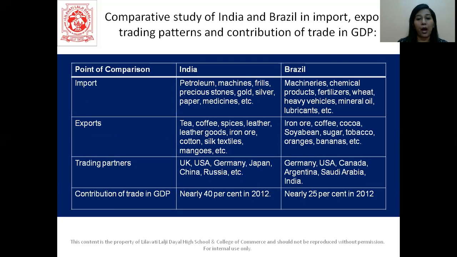Then there are trading partners. India has the UK, USA, Germany, Japan, China and Russia, with whom we trade a lot. Okay. And in Brazil, it is Germany, USA, Canada, Argentina, Saudi Arabia and India. All right. So how much does this trading contribute to the GDP? In India, it is nearly 40% according to 2012. All right. And 25% in Brazil. Okay.